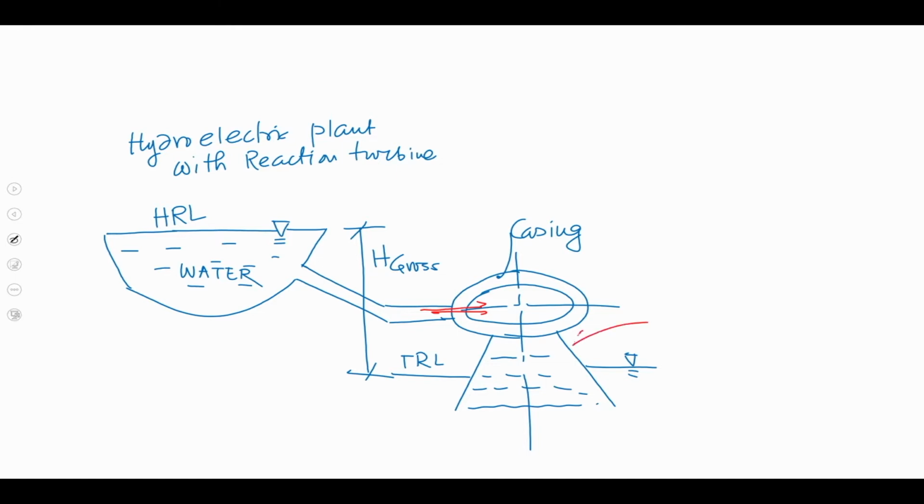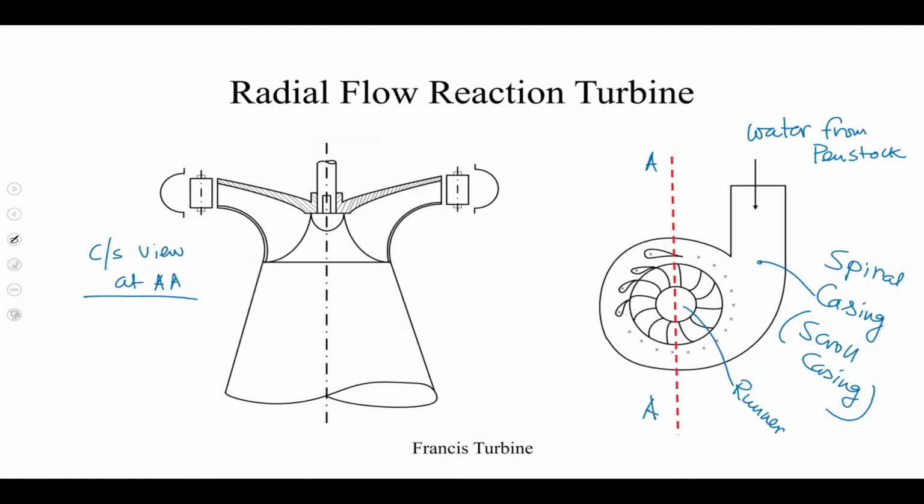So, this is called draft tube. If you look at, in fact, if you go to the previous slide also, see this is draft tube. So, this part is the exit of the turbine.